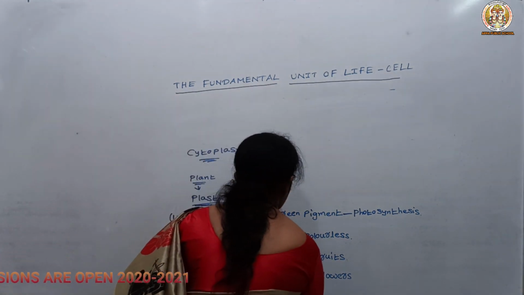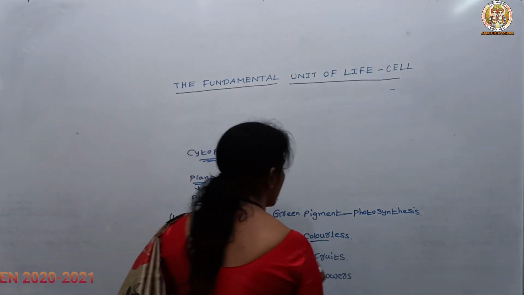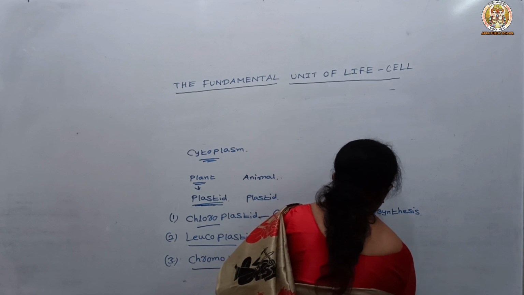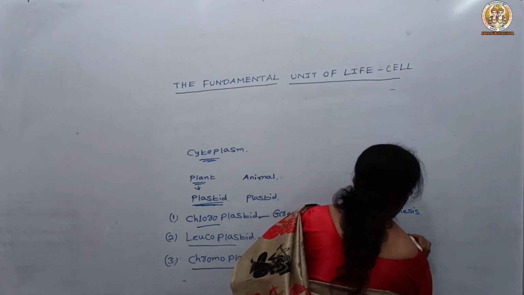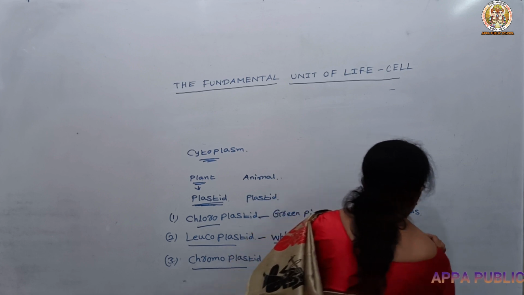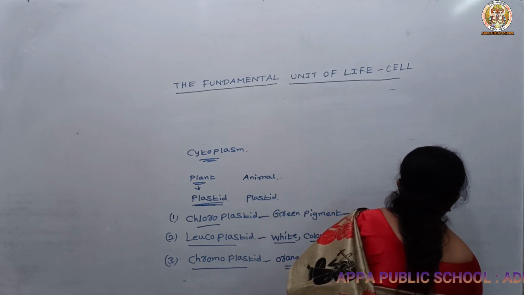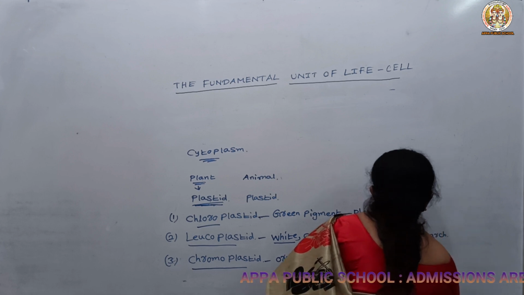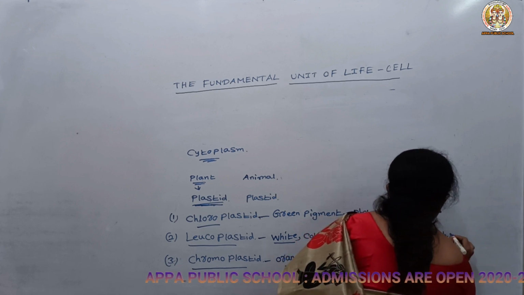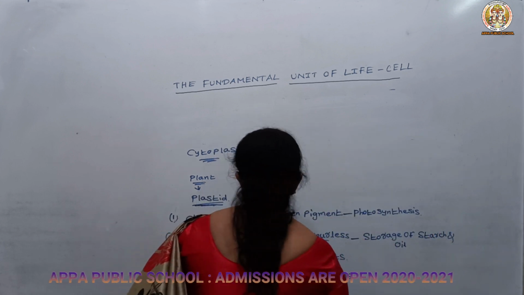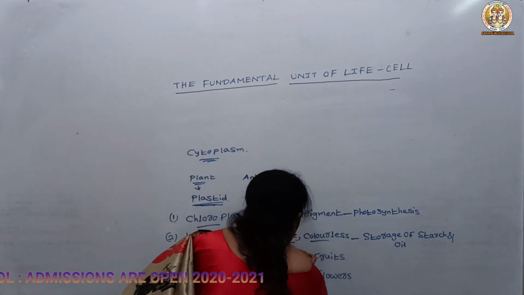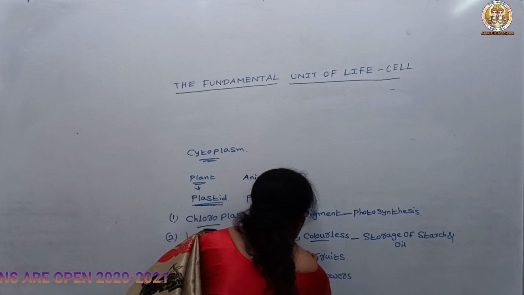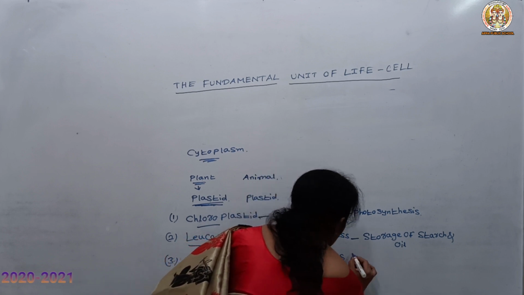The leucoplastid are white or colorless, and their main function is storage of starch and oil grains. Then the chromoplastid gives color for fruits and flowers.